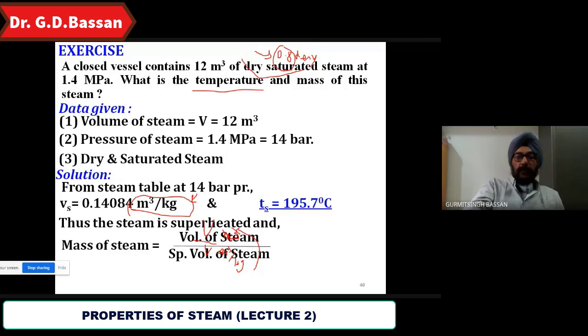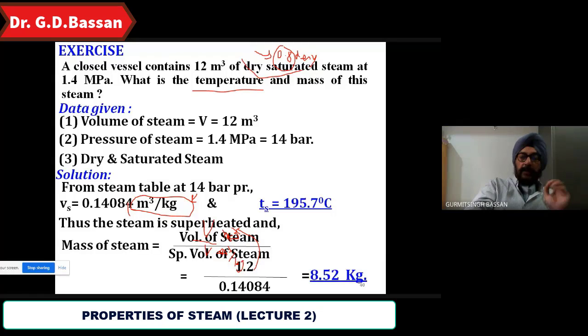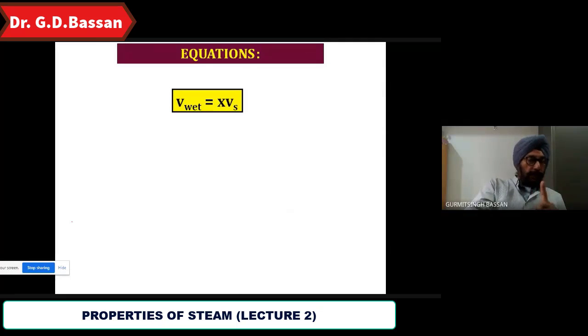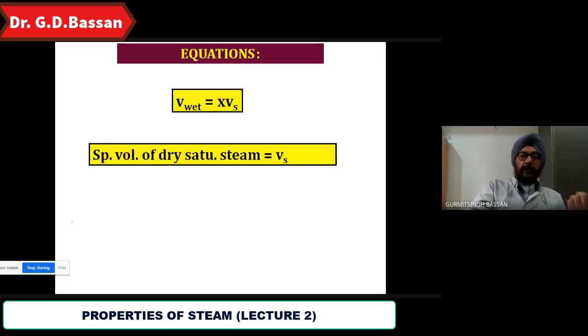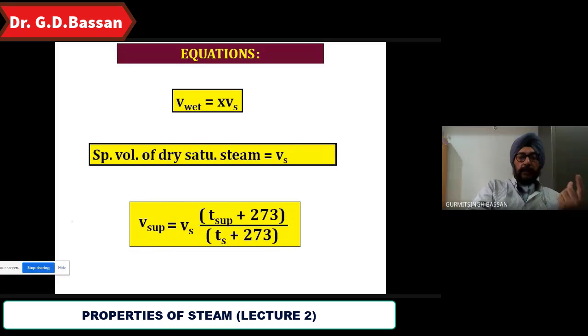Okay, mass of the steam is volume of the steam divided by specific volume. That is 1.2 divided by 0.14084, which is given in the table, and that is equal to 8.52 kg. Is it clear? Keep this in your mind because this is always the first step for solving a bigger example. So meter cube, वापिस से मैं कह रहा हूँ कि जब भी मीटर क्यूब दिया हुआ है आपको, so meter cube will be converted into steam. V wet is equal to x into Vs. Vs is equal to Vs, that is directly there. Okay. And V of superheated steam is equal to Vs into (T sup plus 273) upon (Ts plus 273).